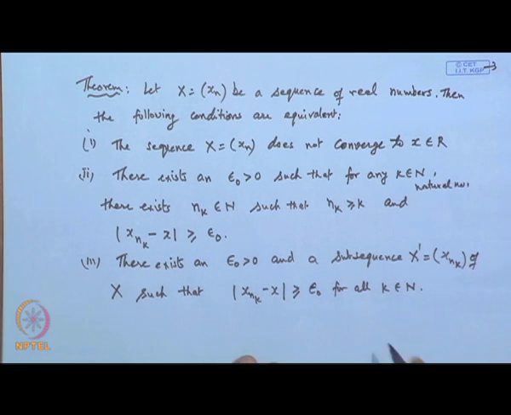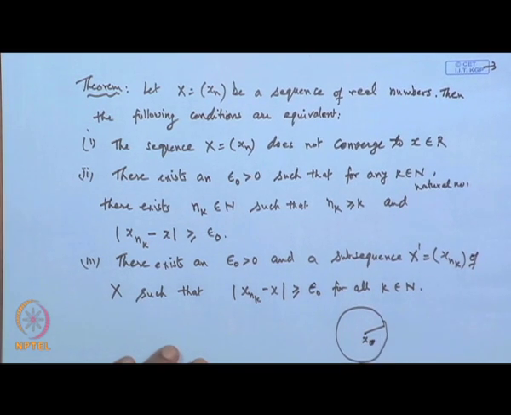Now, what is this condition? When we say the limit of x n is x, it means if I draw a neighborhood around the point x with a suitable radius epsilon naught, then all the terms of the sequence must fall within this if the limit exists.